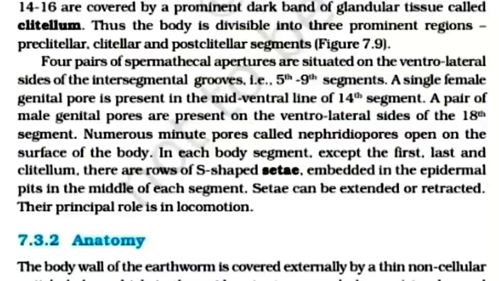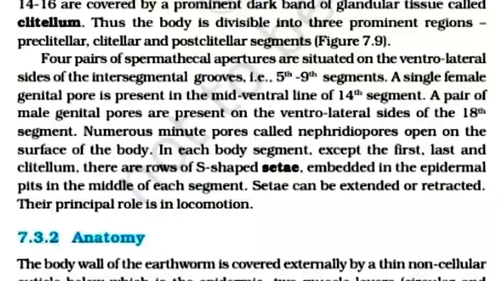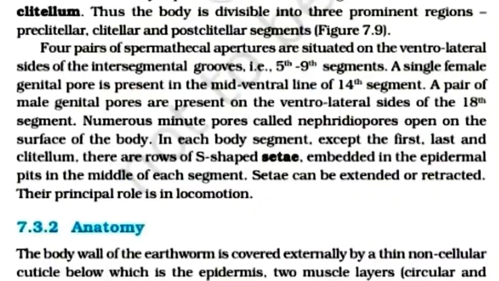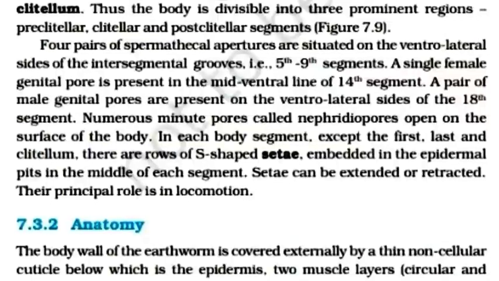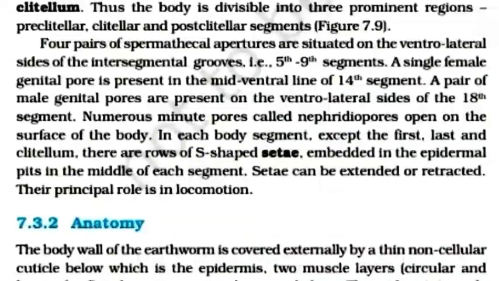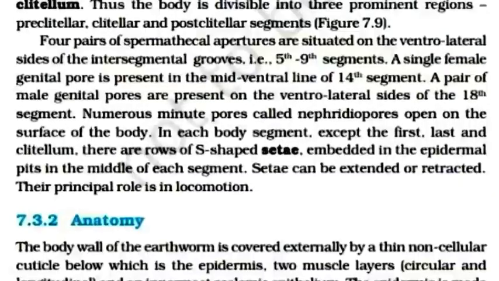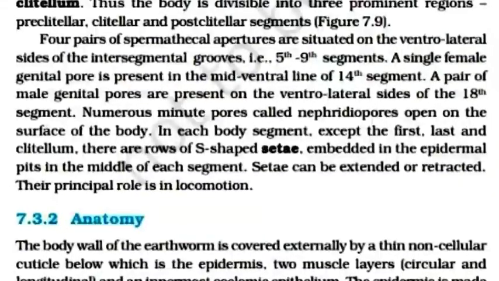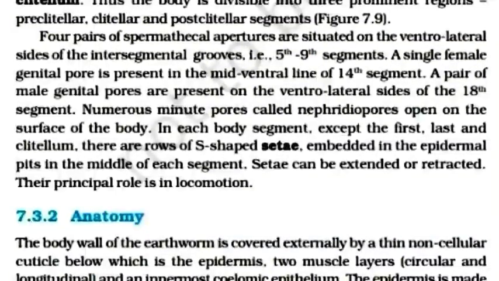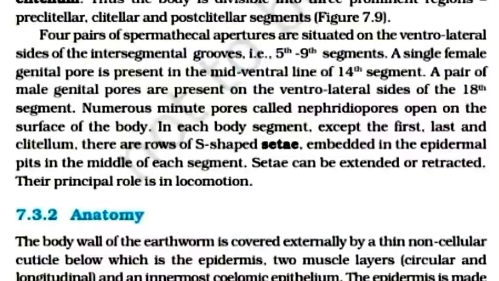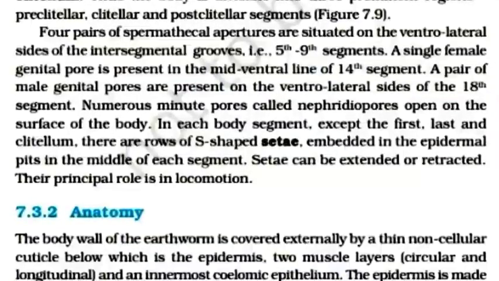Thus, the body is divided into three prominent regions: pre-clitellar, clitellar and post-clitellar segments. Four pairs of spermathecal apertures are situated on the ventrolateral sides of the intersegmental grooves, that is fifth to ninth segment.